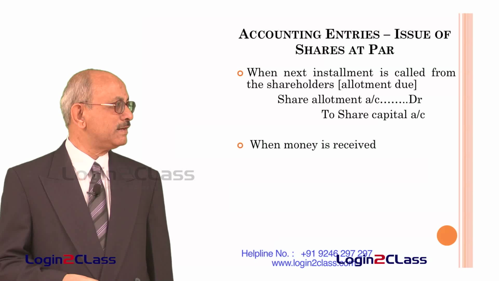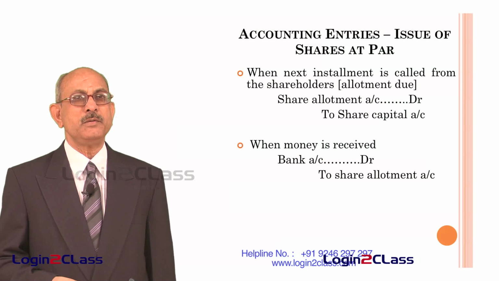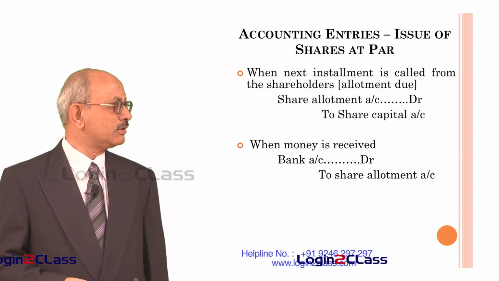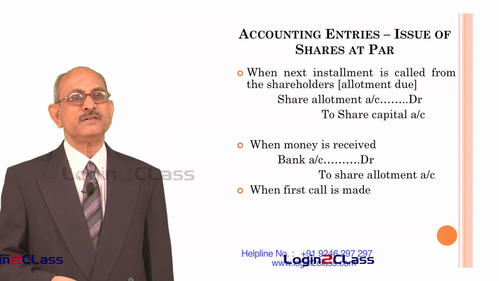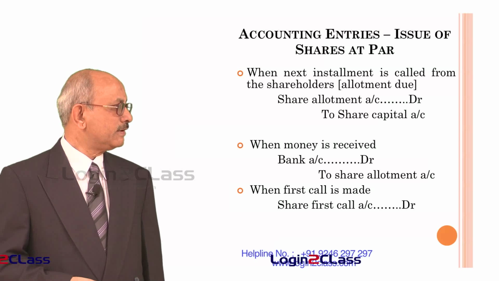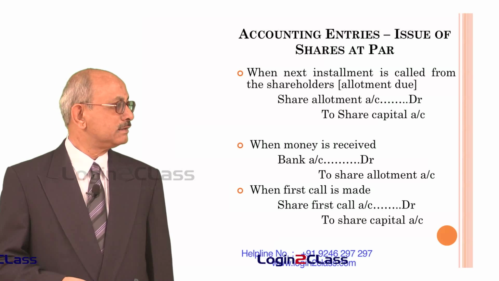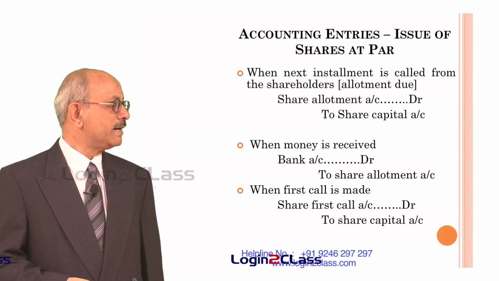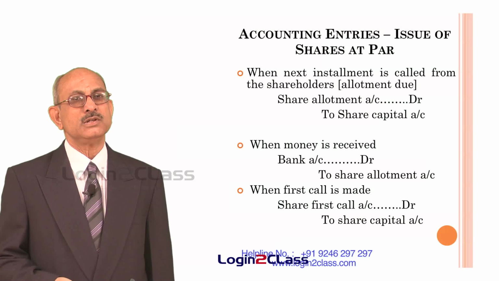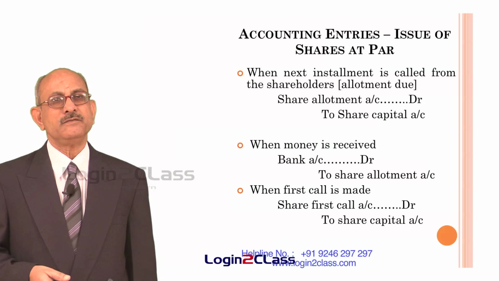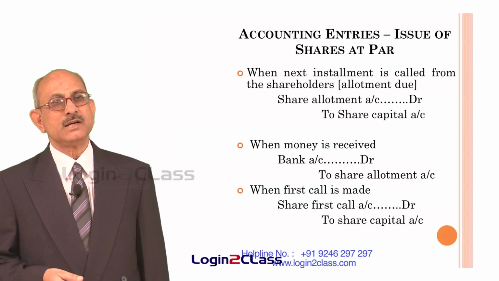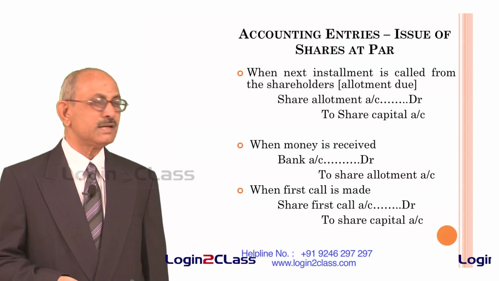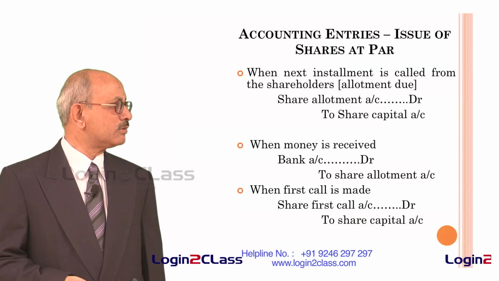So when money is received actually, then we have to debit bank account for the money received on allotment and it is credited to share allotment account. Similarly, when the first call is made, then we have to credit share capital account with the extent of the amount of money to be received by debiting the share first call account. So even before the money is received, we raise an entry and credit the share capital account. So the entry is share first call account debit and to share capital account.